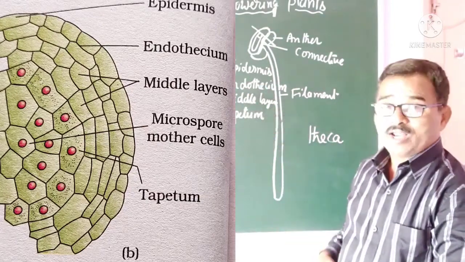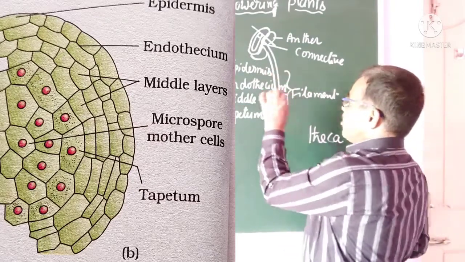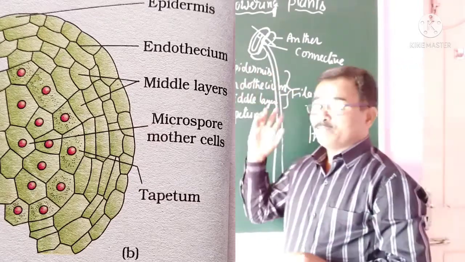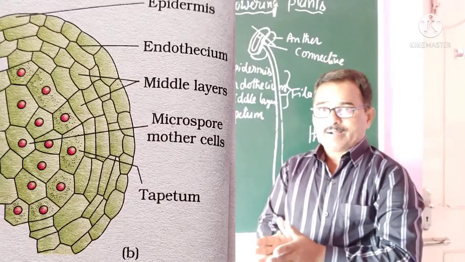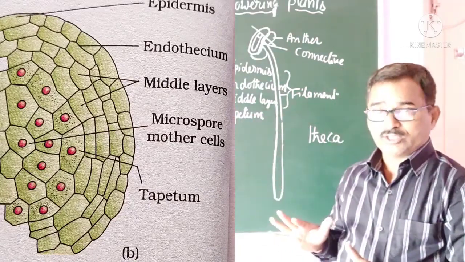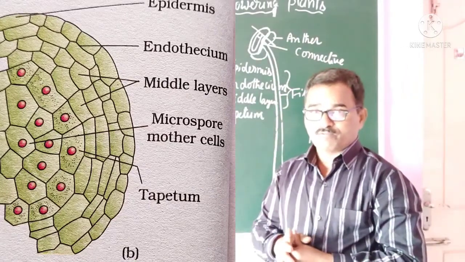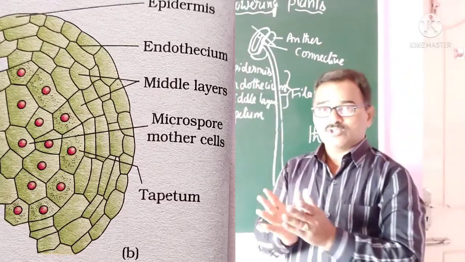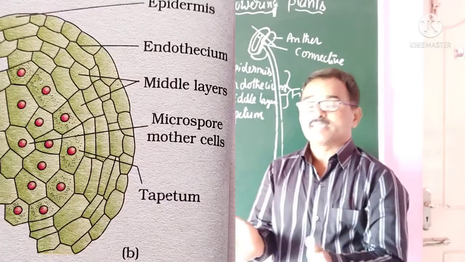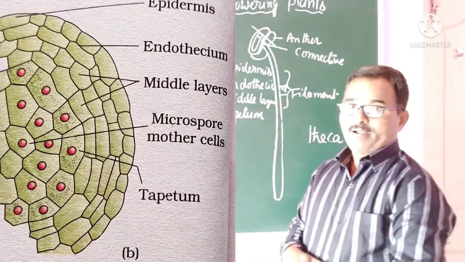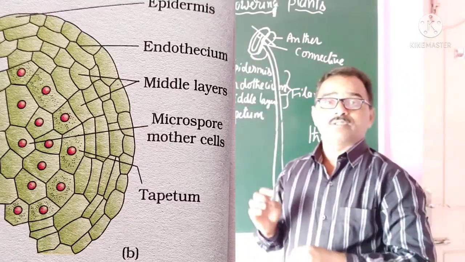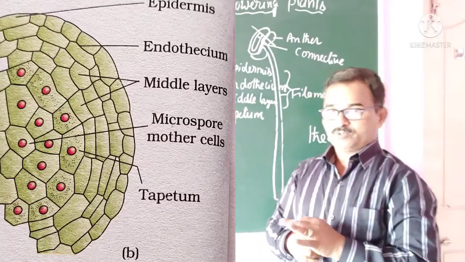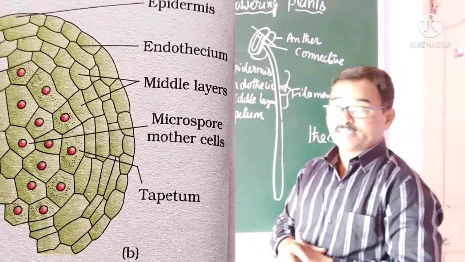Of these 4 wall layers, the first 3 wall layers take part in protection of the microsporangium. They protect the microsporangium from external stresses, and these 3 layers also take part in dehiscence of the anther during the releasing of pollen grains. So they help in dehiscence.